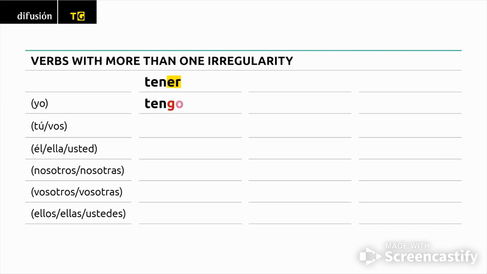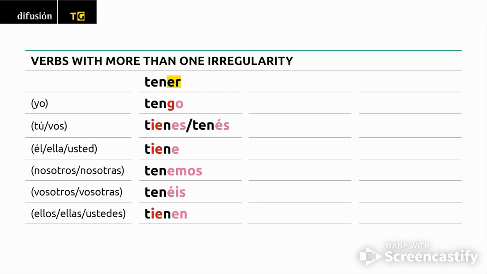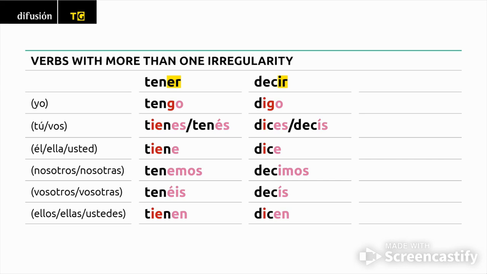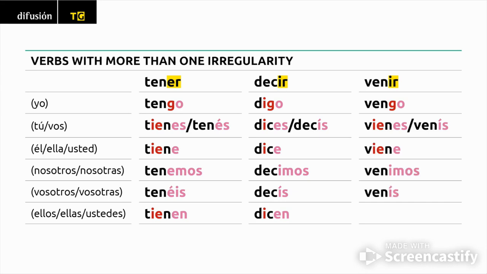Tener. Tengo, tienes, tenés, tiene, tenemos, tenéis, tienen. Decir. Digo, dices, decís, dice, decimos, decís, dicen. Venir. Vengo, vienes, venís, viene, venimos, venís, vienen.